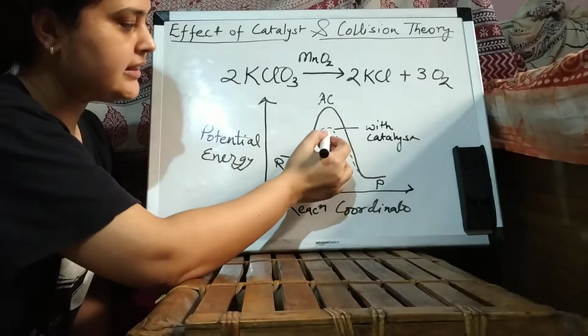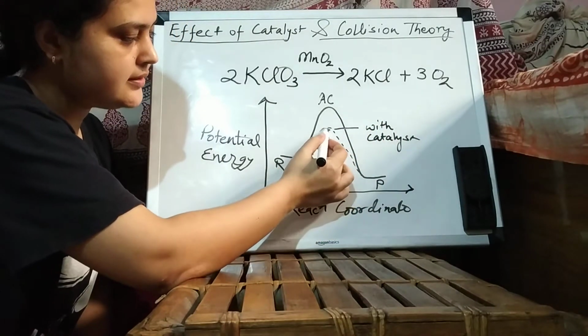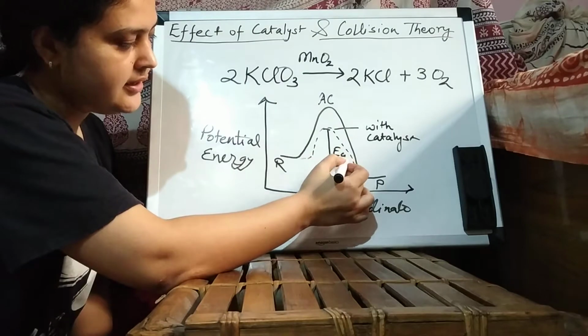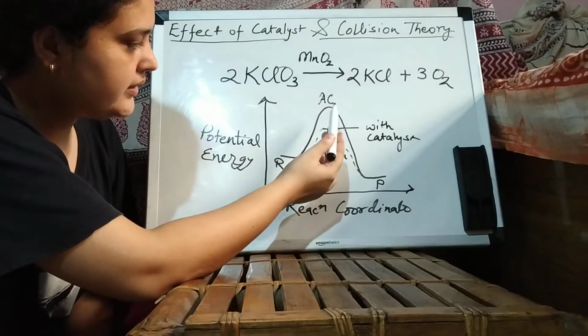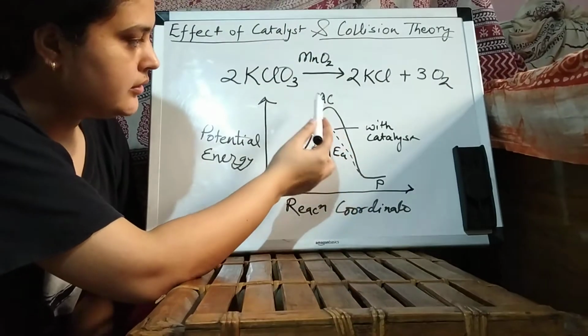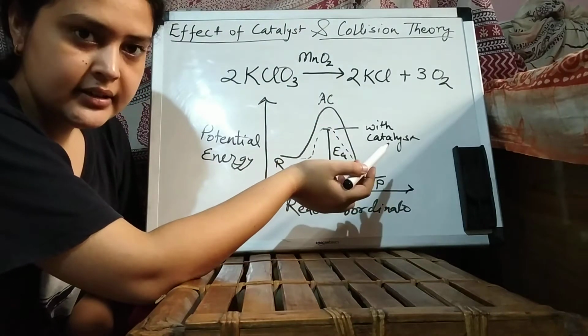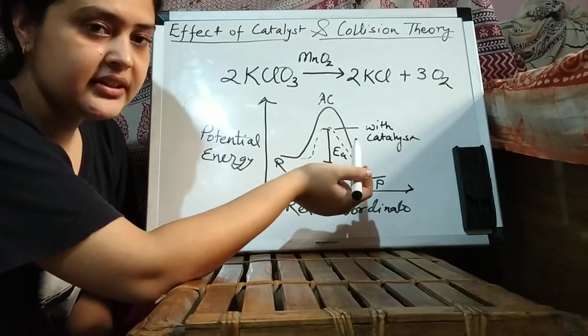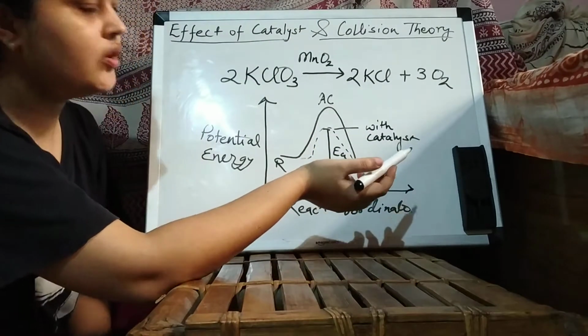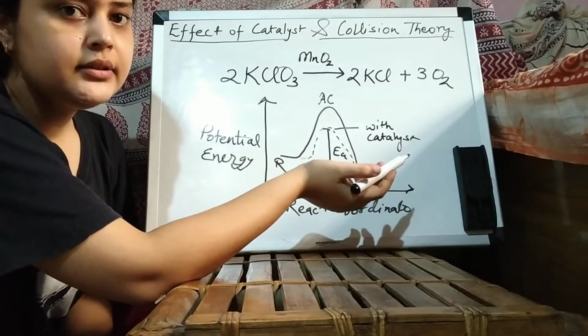So now the activation energy, EA, has been significantly reduced compared to when there was no catalyst. When the activation energy is reduced, the rate of the reaction automatically increases according to the Arrhenius theory.